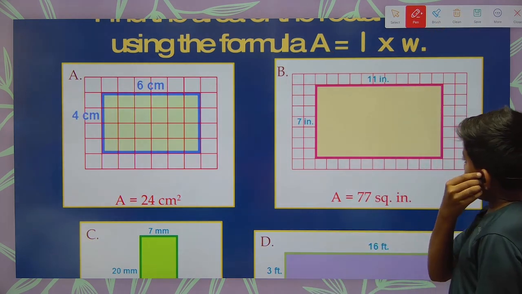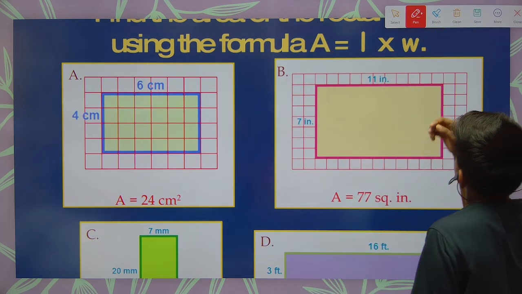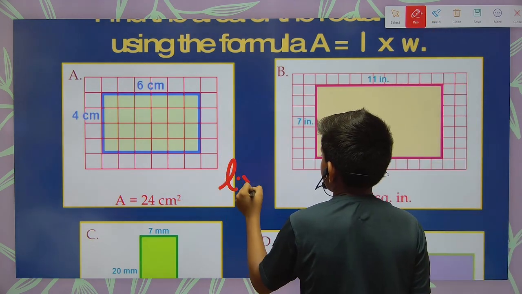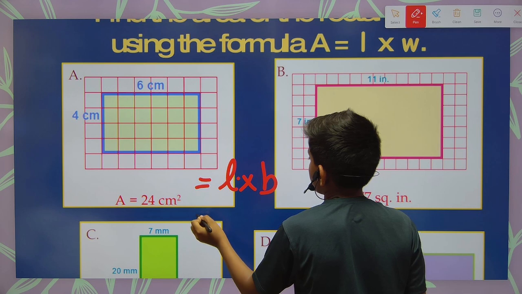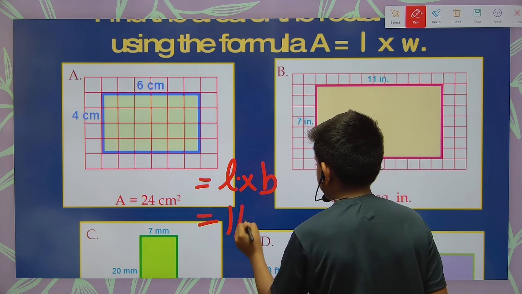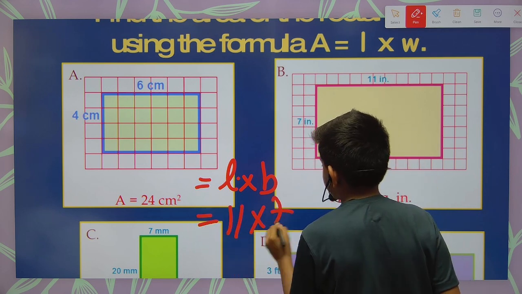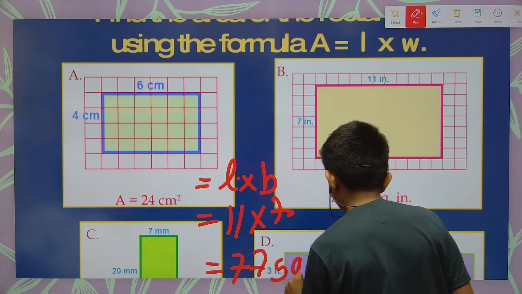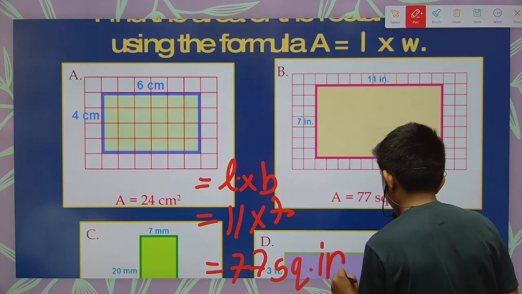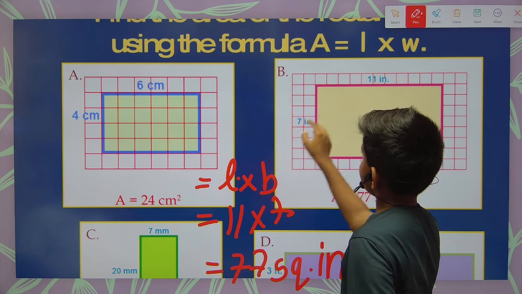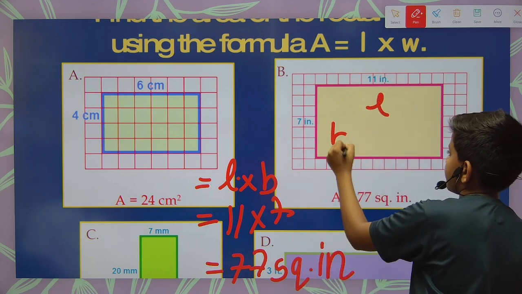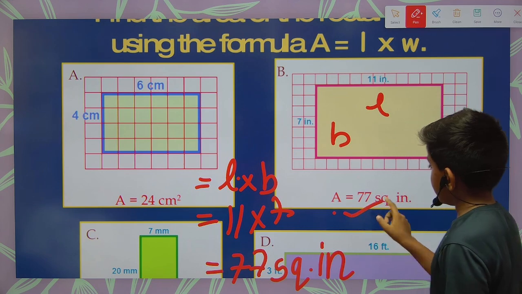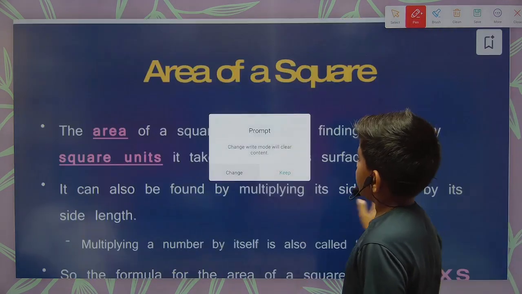Next we have a rectangle. First of all, we have to write the formula. Length is 11 inch into breadth is 7 inch. Answer is 77 square inch. Now the length is 11 inch, breadth is 7 inch, so here we use the formula length into breadth, and we got the answer as 77 square inch.